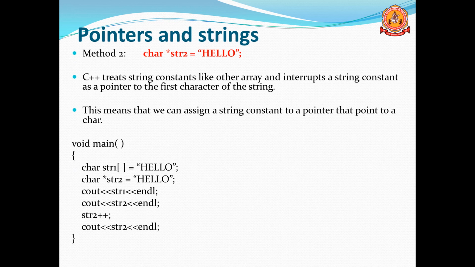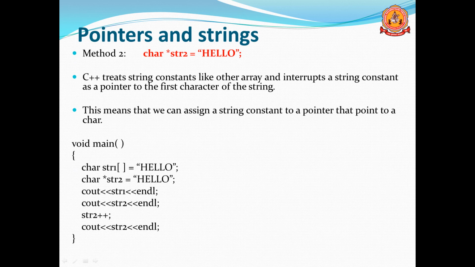C++ treats a string constant like other arrays and interprets a string constant as a pointer to the first character of the string. This means whenever you declare a pointer to a character, this pointer is pointing to the first element. Remember, the pointer is pointing to the first element of the character array.